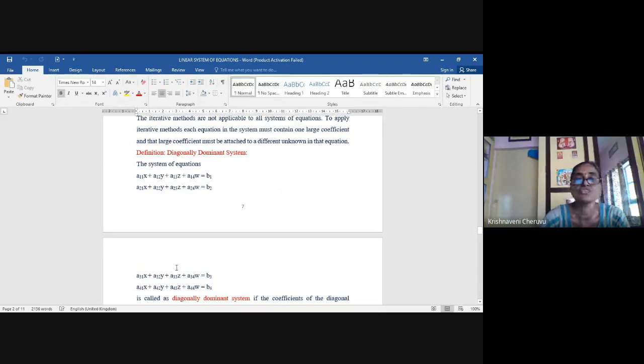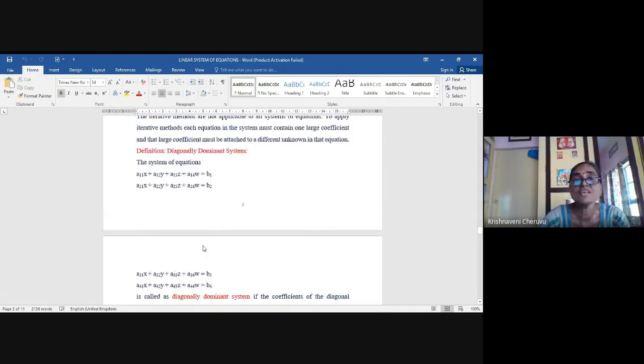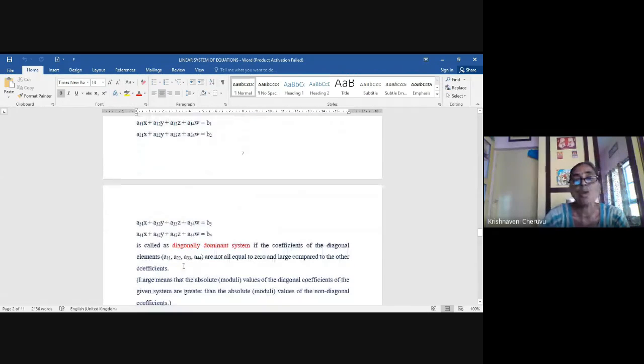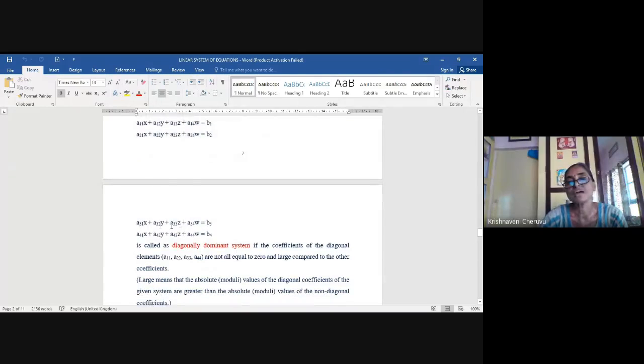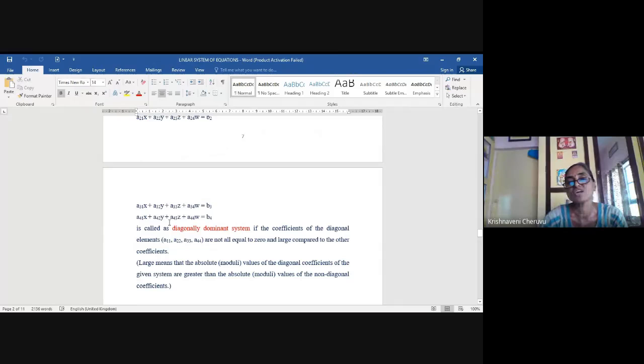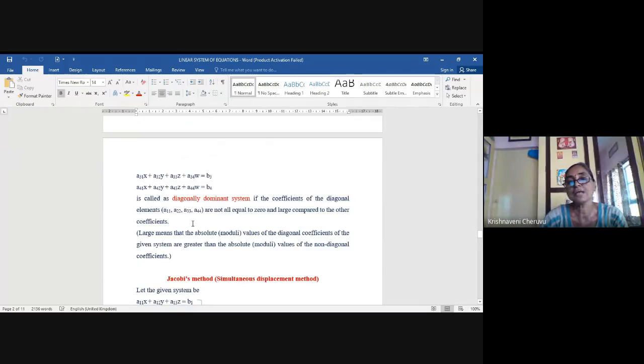Okay, so you are going to find the values of x, y, z, w satisfying all these four equations. Now this system is called diagonally dominant when, if you write the coefficients of x, y, z, w from the first row, second row, third row, and fourth equation in the coefficient matrix, you will get a matrix.